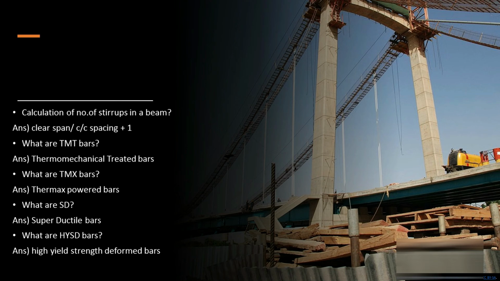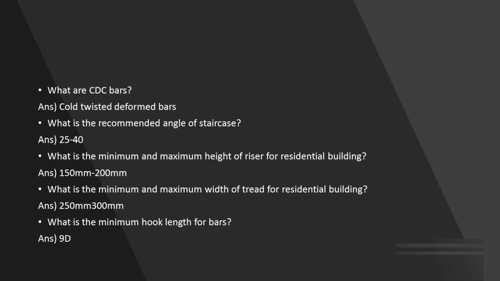What is the formula to calculate the number of stirrups in a beam? Well, it's clear span divided by center to center spacing plus 1. What are TMT bars? It's thermomechanically treated bars. What are TMX bars? TMX bars are Thermex powered bars. What are SD bars? It's super ductile bars. What are HYSD bars? Well, it's high yield strength deformed bars, and these are the ones which are mostly used on site. Next is what are CTD bars? Well, it's cold twisted deformed bars.